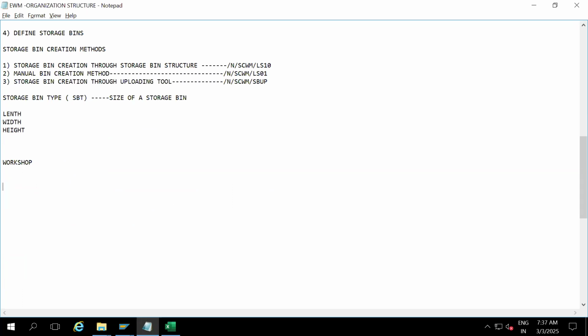The first size, he's saying, is 100 centimeters into 100 centimeters into 100 centimeters. The second one is 100 into 100 into 200.